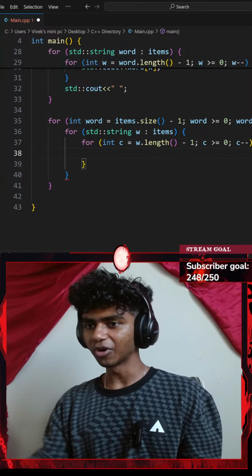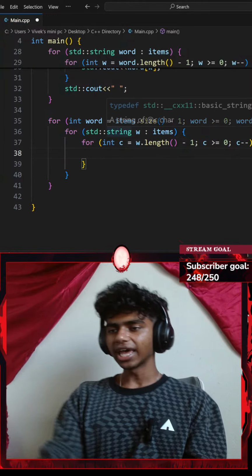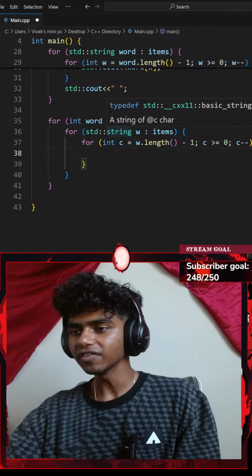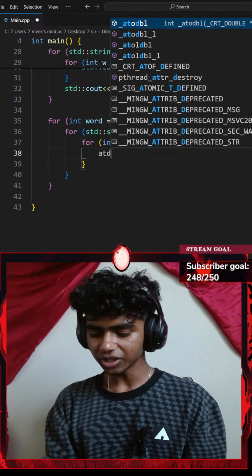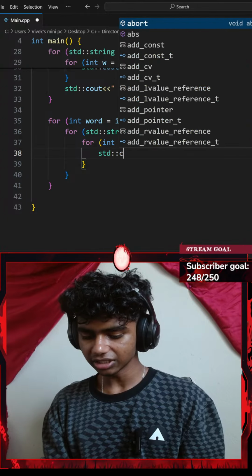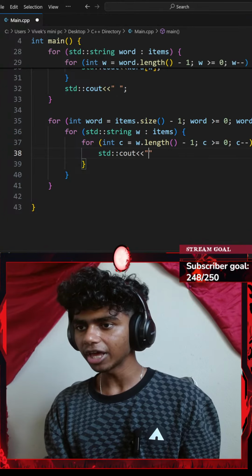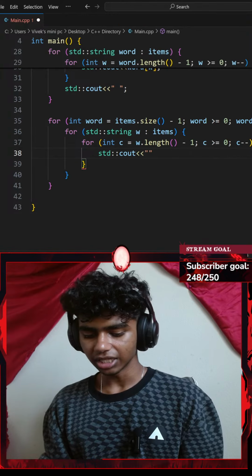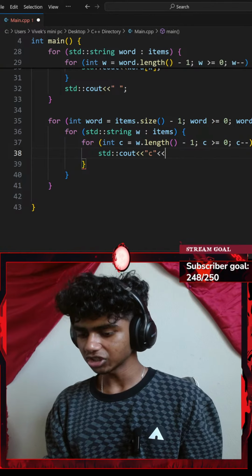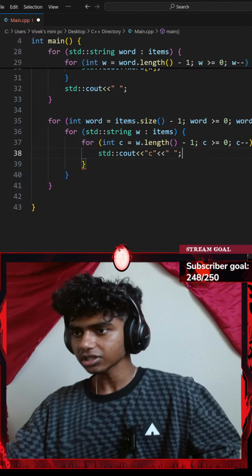Okay, let's go with another pair of curly braces. Honestly, I feel like I might not even need this part. Let's go with a standard console output, so standard console output with an insertion operator. This is going to be, let's say, c, with another insertion operator of an empty space.